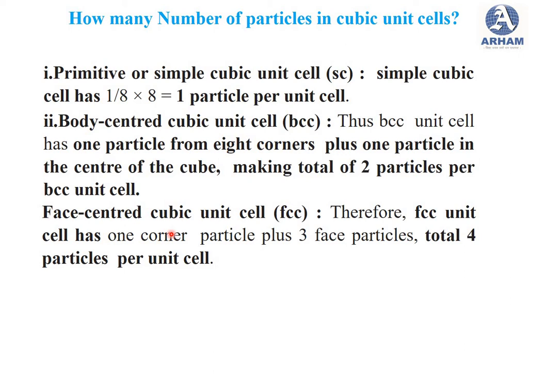Then FCC structures. The FCC unit cell has one corner particle plus 3 face particles. The total of 4 particles are present in an FCC cubic unit cell.